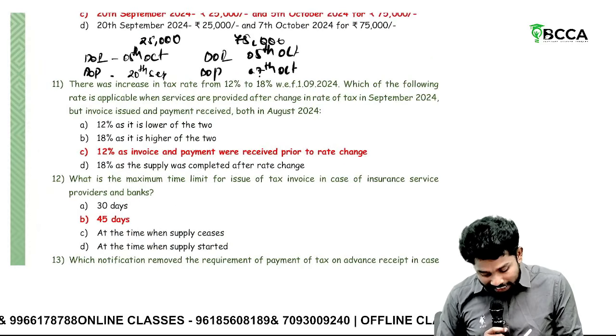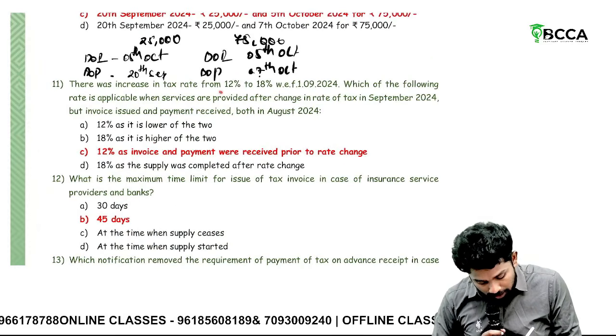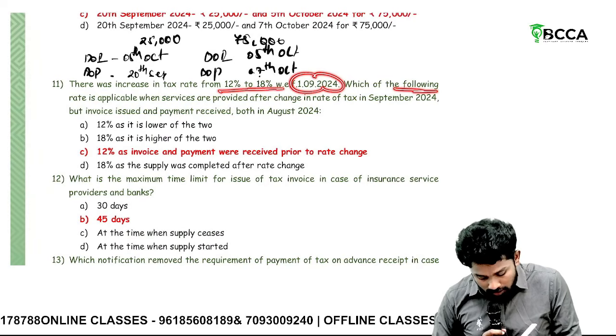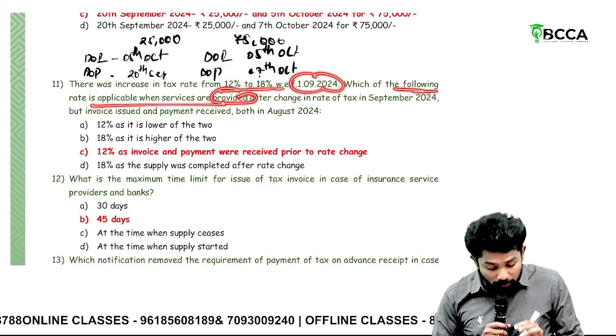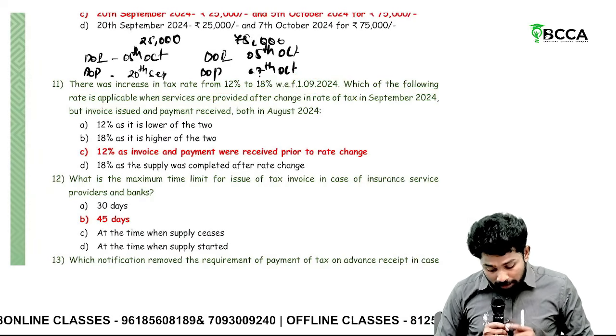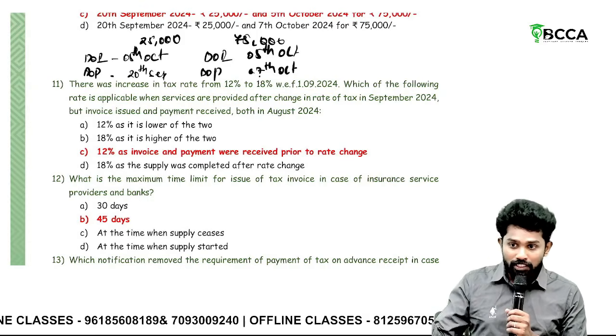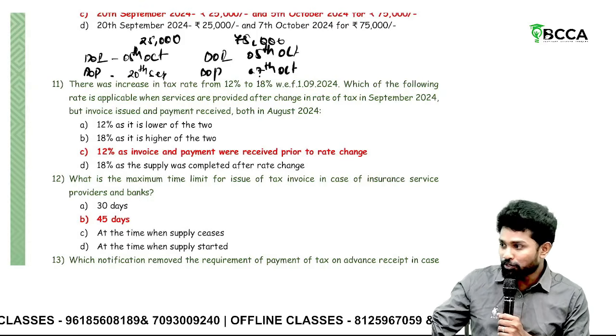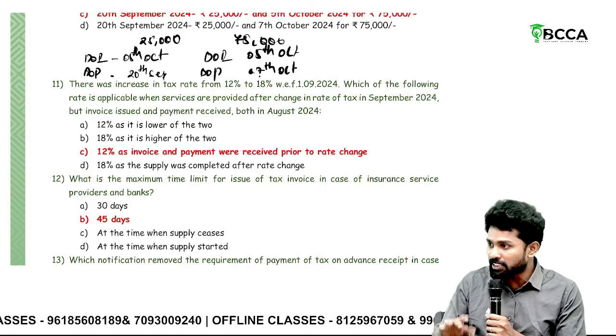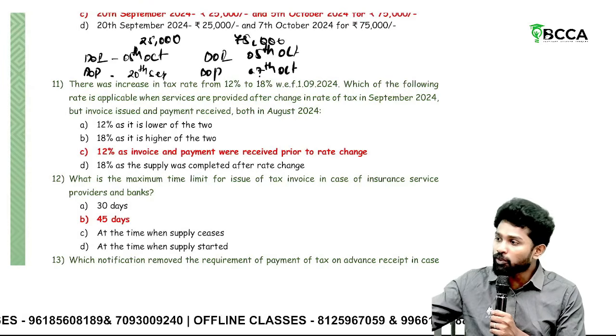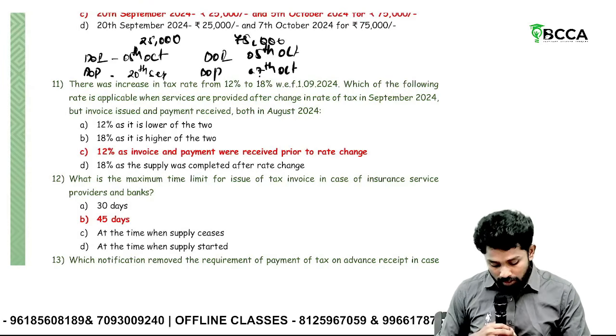There was an increase in tax rate from 12% to 18% with effect from 1st September. Which of the following rate is applicable? Service provided after change of rate of tax, but invoice and payment both in August. Invoice and payment before, completion after. Two are before the rate change. So where majority is, which side majority is there, that is only applicable. So majority invoice and payment before rate change, so old rate is only applicable.